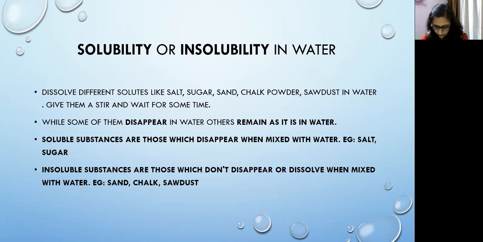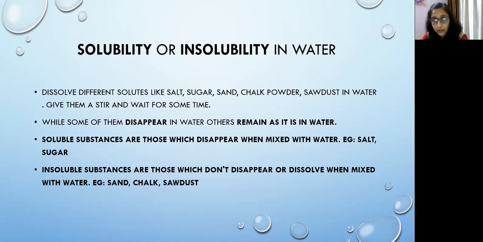I've already told you that salt is a soluble substance, no? Soluble. Salt, sugar, then washing soda, glycerine, alcohol, lemon juice, milk, alum. Alum is that फिटकरी जिसे बोलते हैं. Okay, so these all are soluble substances, whereas if I talk about these insoluble substances, so you can write some more examples: